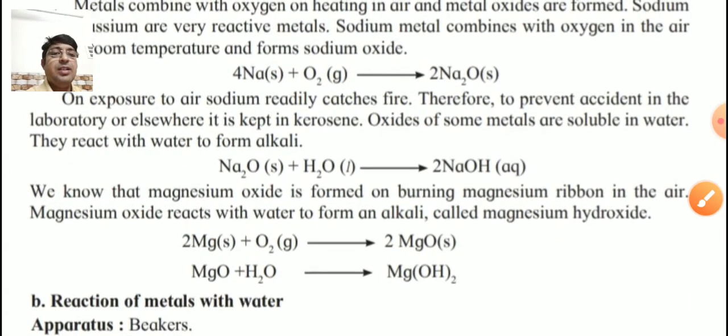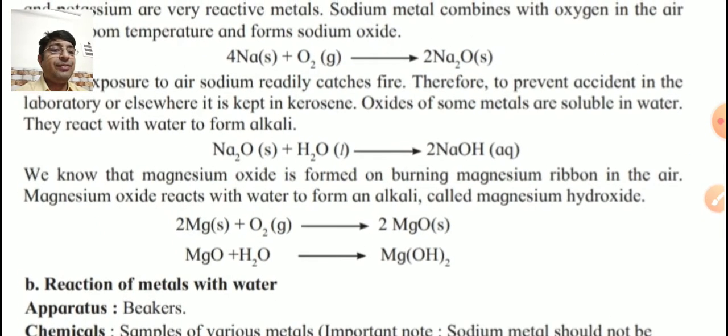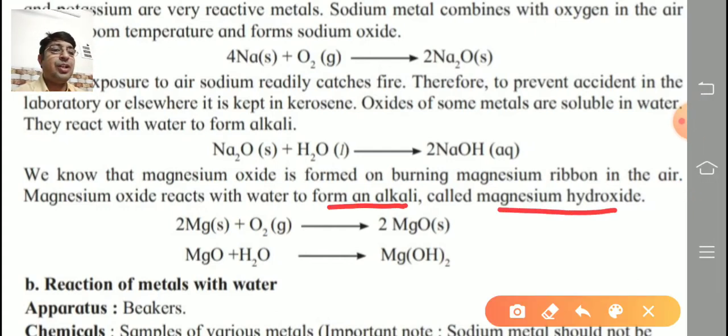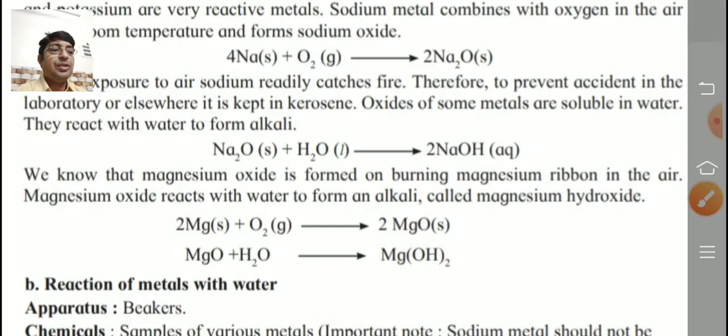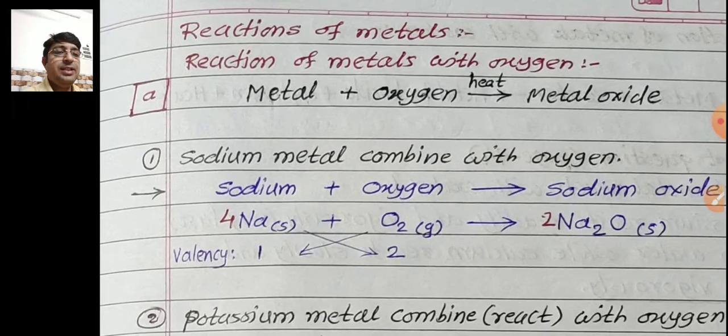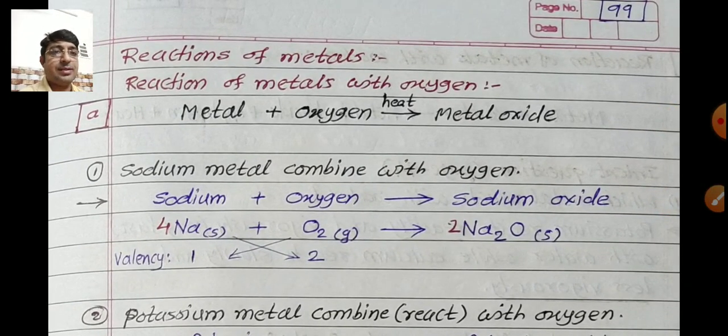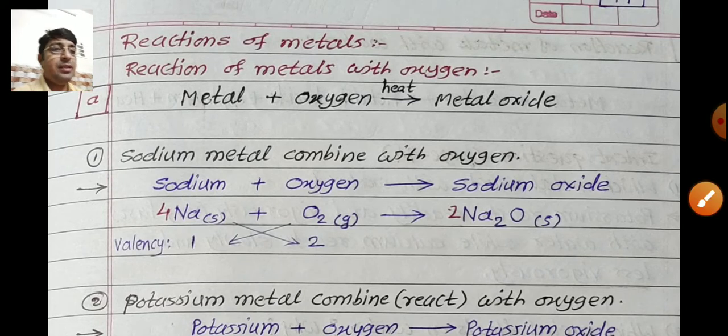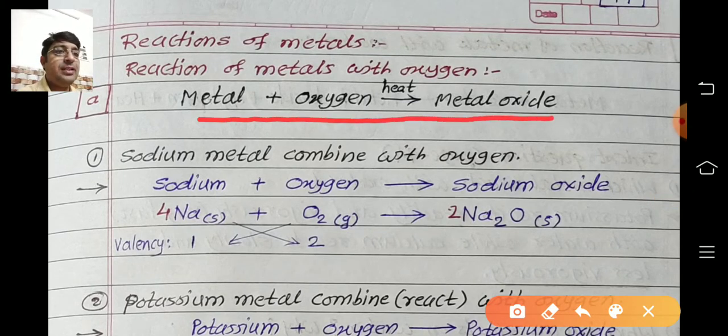Next. We know that magnesium oxide is formed on burning magnesium ribbon in air. Magnesium oxide reacts with water and again forms an alkali called magnesium hydroxide. So these reactions we learn on paper. Now check that. Each reaction is asked in the exam for 2 marks. First type of reaction, that is a metal reacts with oxygen due to heating to form a metal oxide, or naturally, that is, reacts with oxygen.